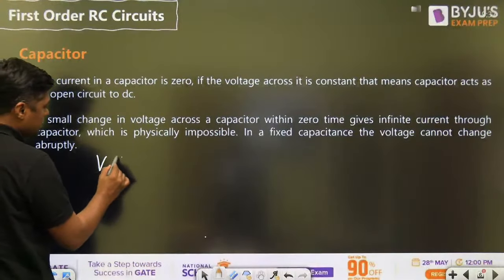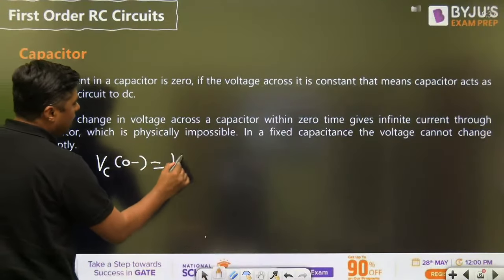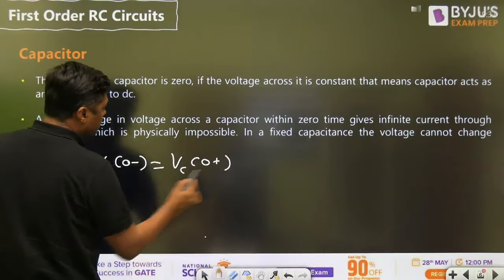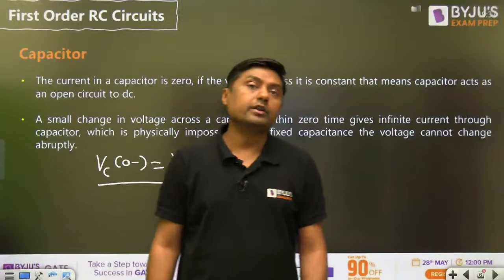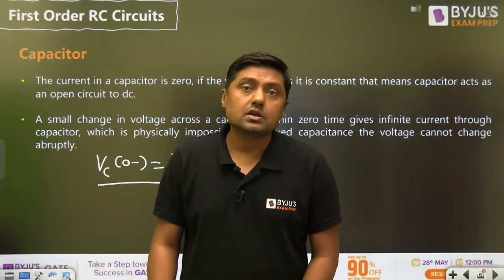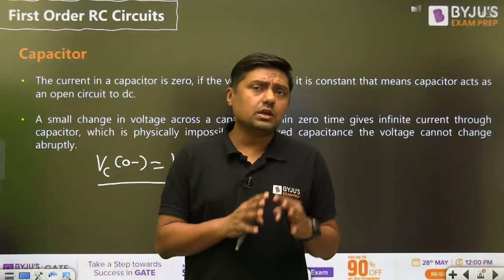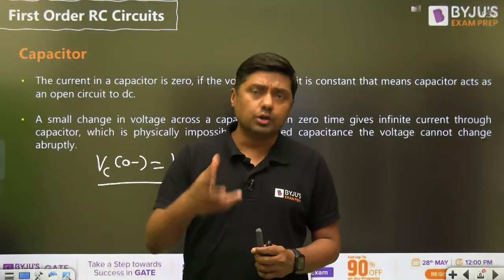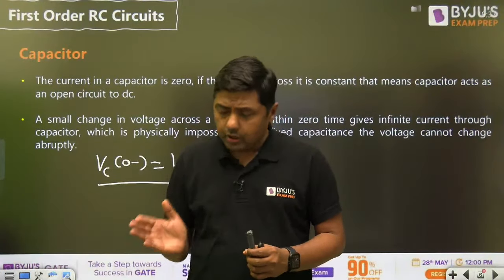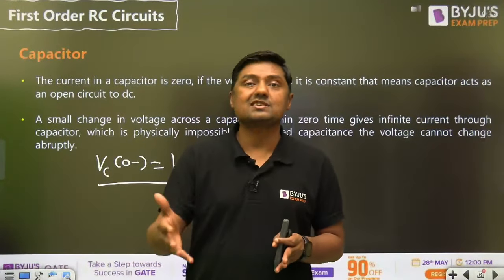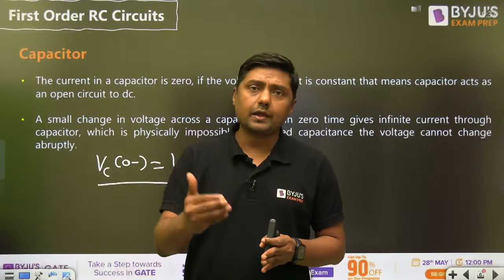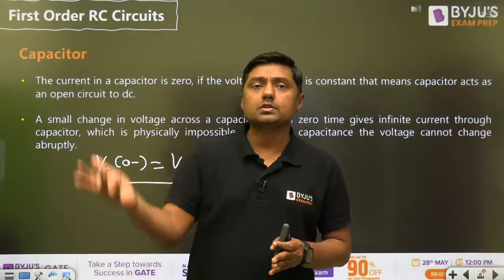So the voltage across the capacitor before switching, VC(0-), and after switching will remain the same, and that is called the initial condition, guys. Because the capacitor does not allow sudden change of voltage, when we apply a voltage like a step signal, definitely there will be a transient, and after some time the circuit will reach steady state.